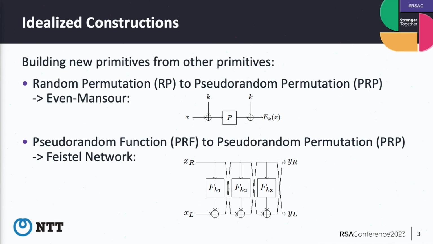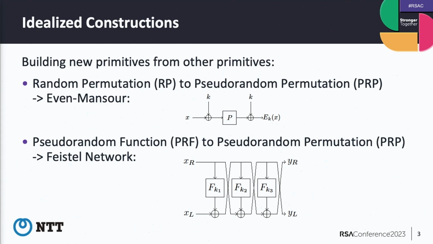And another famous one is the Feistel network. So it's a very famous structure, and DES actually adopts this construction. This is a method to build a pseudo-random permutation from a pseudo-random function.